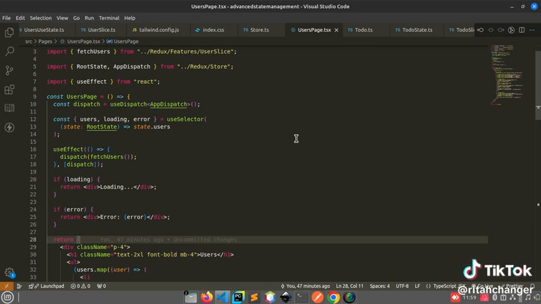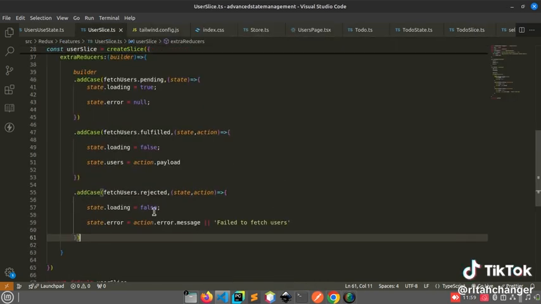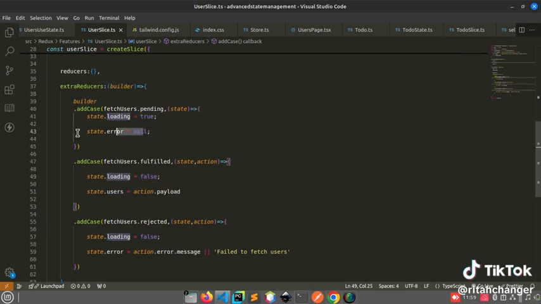Also, when you are decoupling logic from the UI and handling state transitions during async operations, like fulfilled, pending, rejected, like in this user slice, we have state transitions, state.loading, fulfilled, state.loading error.